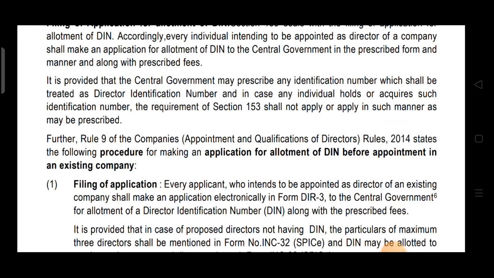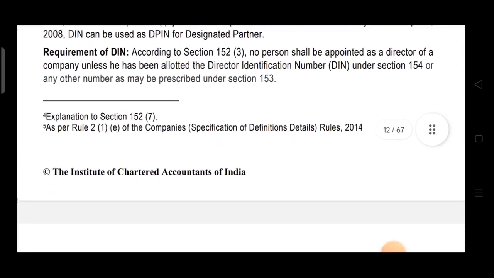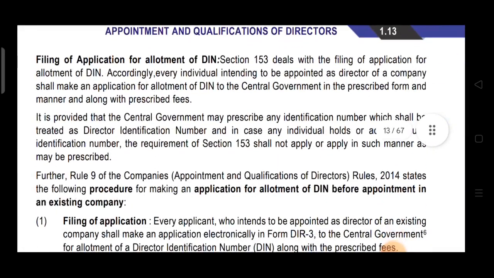Then it is provided that the central government may prescribe any identification number which shall be treated as DIN. Remember this, we studied over here, DIN or any other number as may be prescribed, they are talking about that number. And in case any individual holds or acquires such identification number, the requirement of section 153 shall not apply, or shall apply in such manner as may be prescribed.